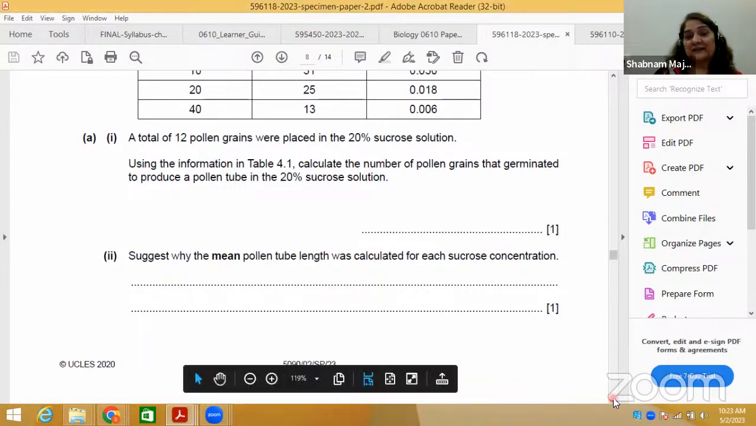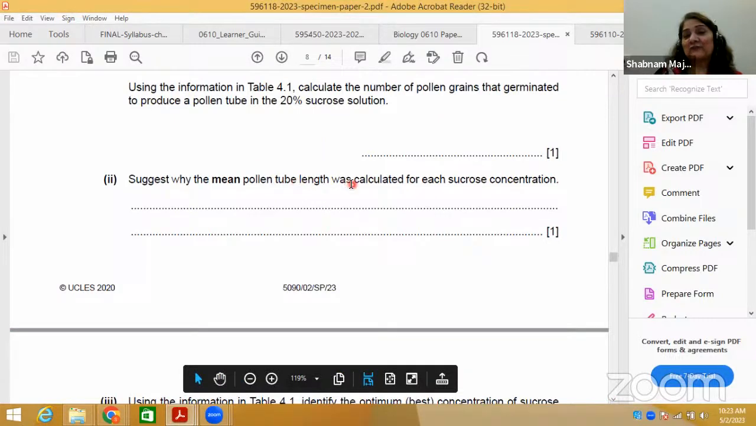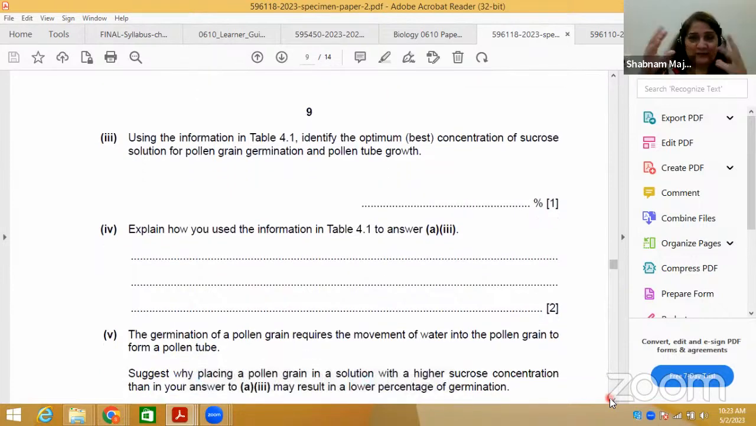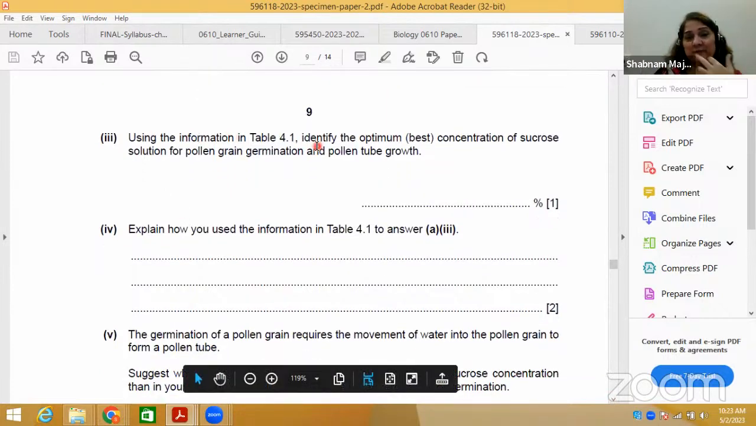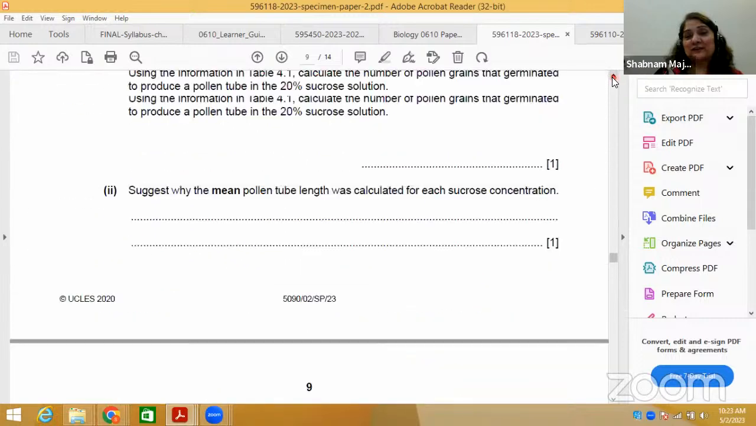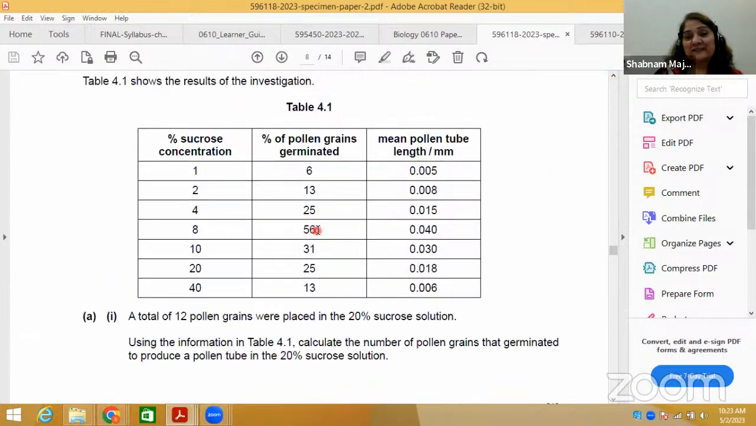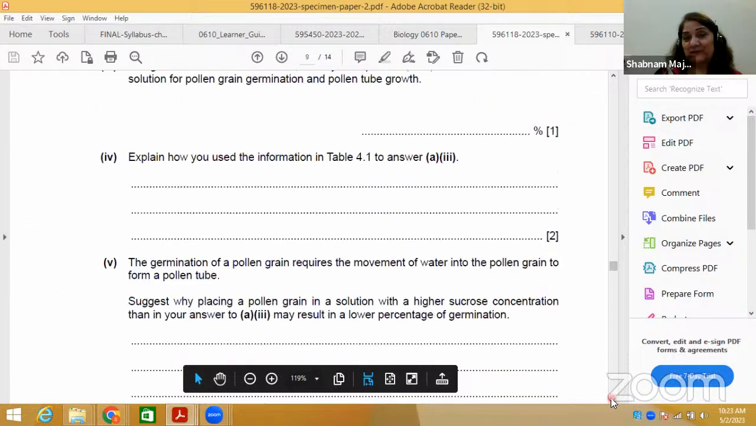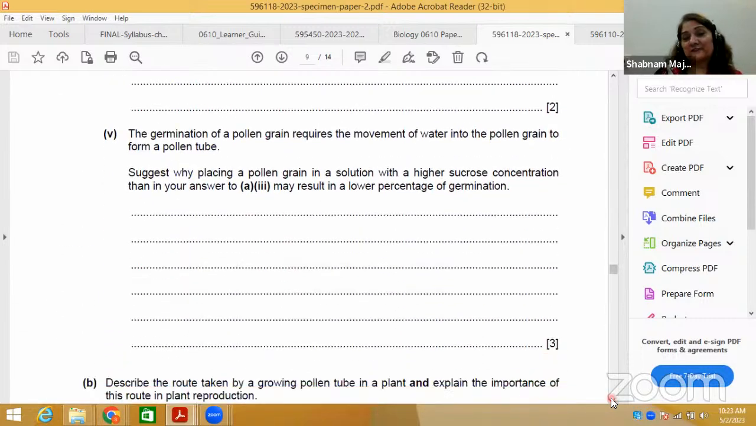Suggest why the mean pollen tube length was calculated for each sucrose concentration. This may come in ATP. Why do we need the mean? Mean is very important to give you a reliable result. Using the information, identify the optimal, best concentration of sucrose. The best concentration of sucrose is where the maximum pollen grains germinated. You can see here, at 8, 56 germinated. So this is the best one. Calmly, you have to underline whatever information is given, and you can use this information for this one.